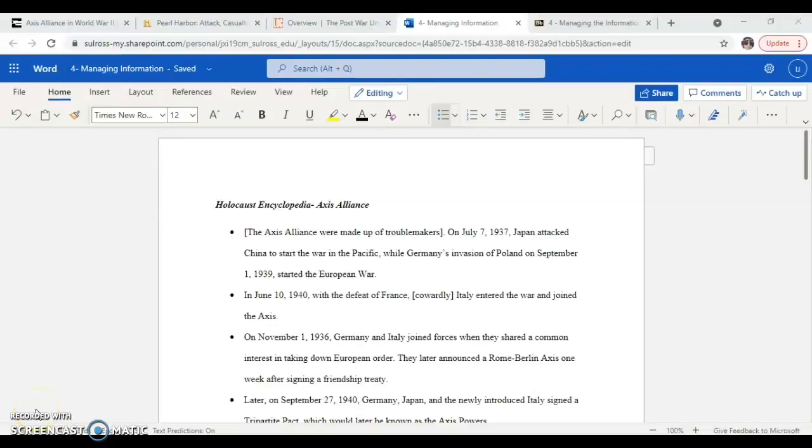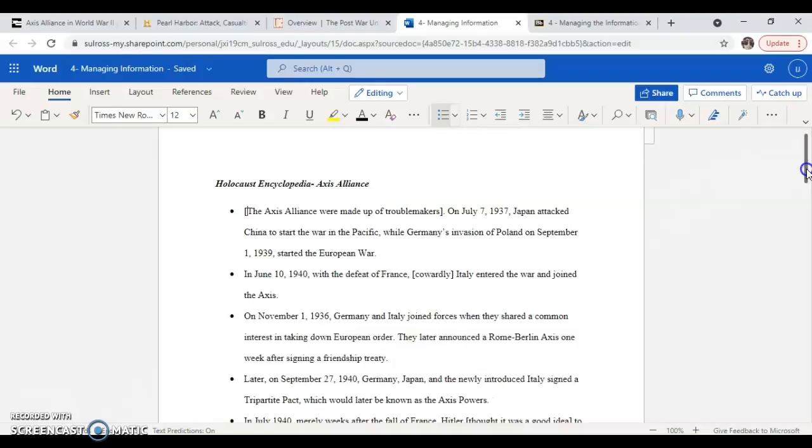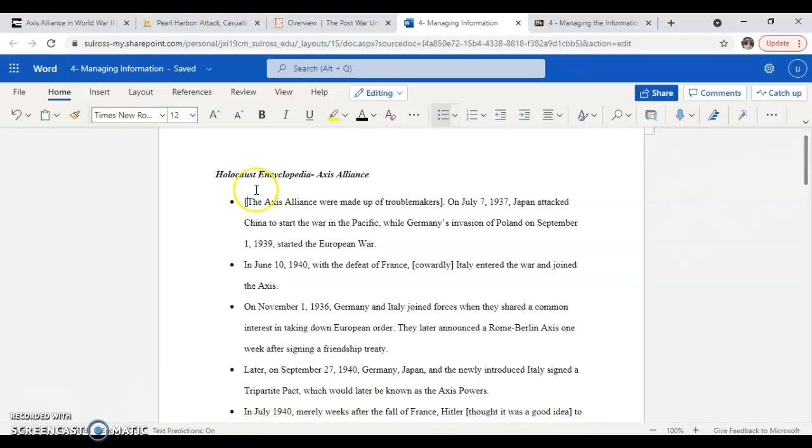Hello guys, this is assignment number 4, and today we're going to see how I personally manage my information. I really like using Word because it's very easy to take notes. I think Excel is not complex, but it's very crowded and compact. Here, it's very free. You can even add pictures if you want to. I really like using Word for my notes.